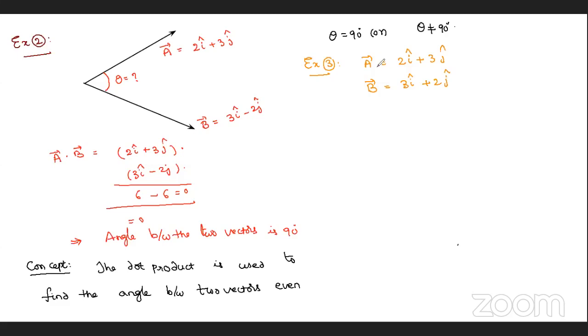Now the dot product is not leading to 0. If you take the dot product, it is not equal to 0. So surely you can say the angle between the two vectors is not equal to 90.